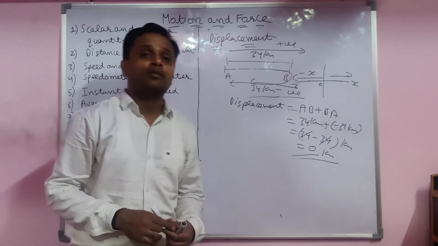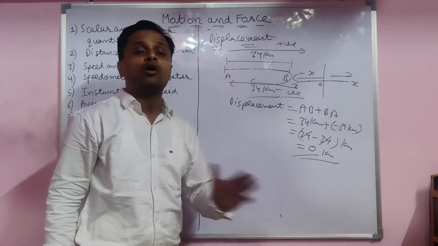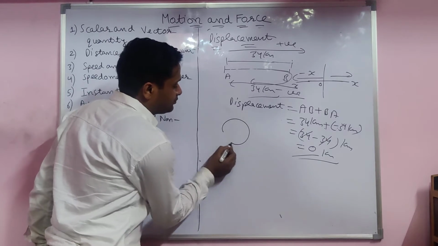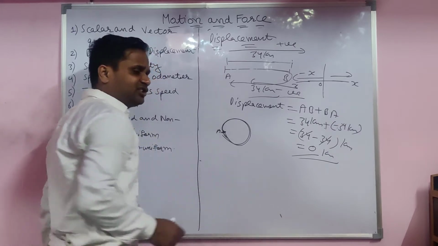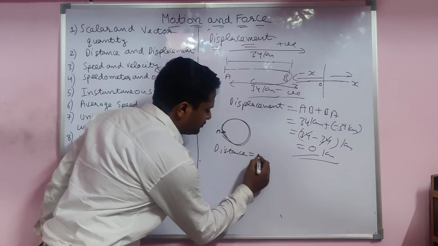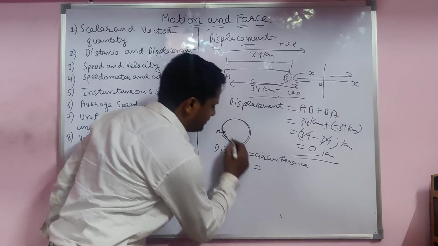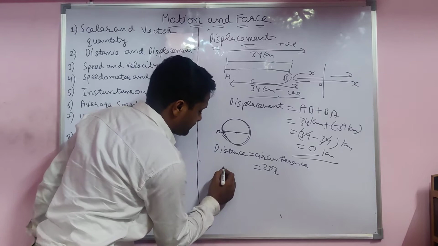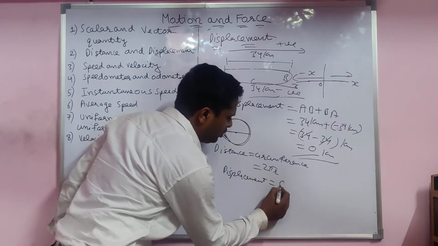When the body moves from initial to final and again comes back to the initial position, the displacement is always 0. Any other example for displacement? Circle. For example, one body moves from here to here and again comes back there. What is the distance and what is the displacement? Distance is the circumference. You know the circumference of a circle, the boundary, 2 pi r. And for the shortest path, displacement equals 0.